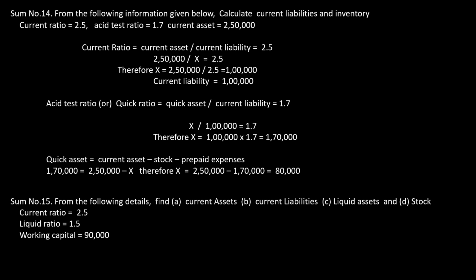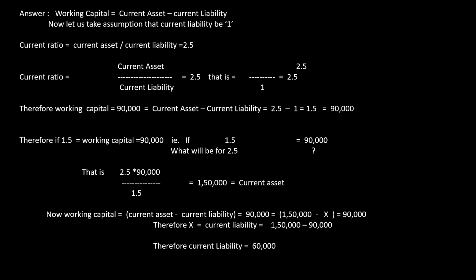Now, working capital is equal to current asset minus current liability. Let us take the assumption that current liability will be 1. Therefore, current ratio is current asset by current liability, which is equal to 2.5.